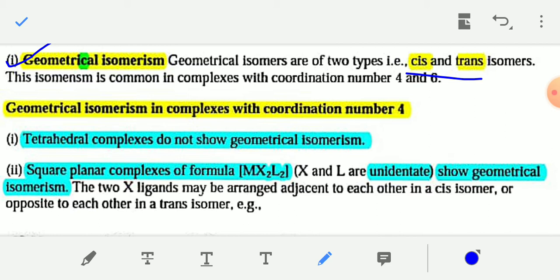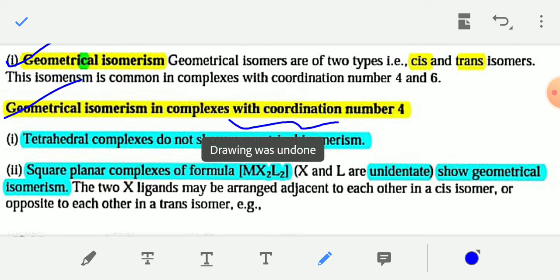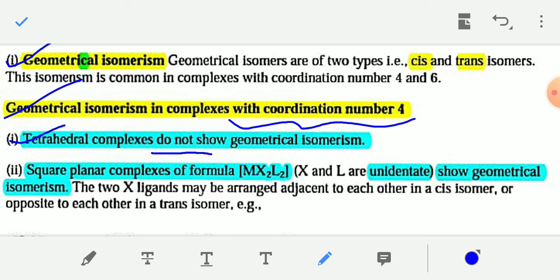This isomerism is common in complexes with coordination numbers 4 and 6, that is, in the case of square planar complexes and octahedral complexes. Square planar and octahedral complexes generally show geometrical isomerism, that is, cis-trans isomerism. So first, see geometrical isomerism in complexes with coordination number 4. Coordination number 4 compounds are of two types: one is tetrahedral, another is square planar. Tetrahedral complexes do not show geometrical isomerism.